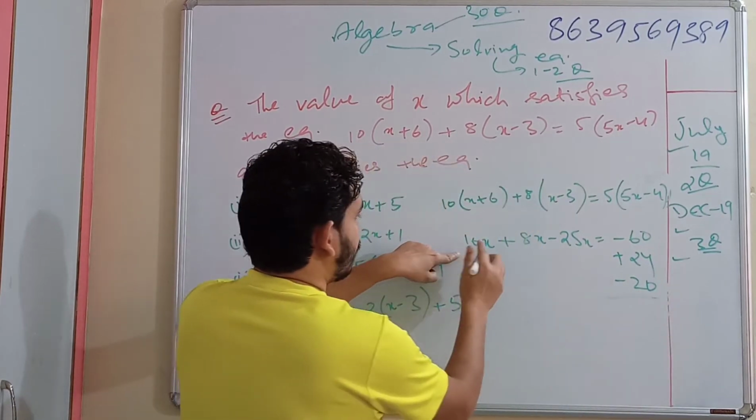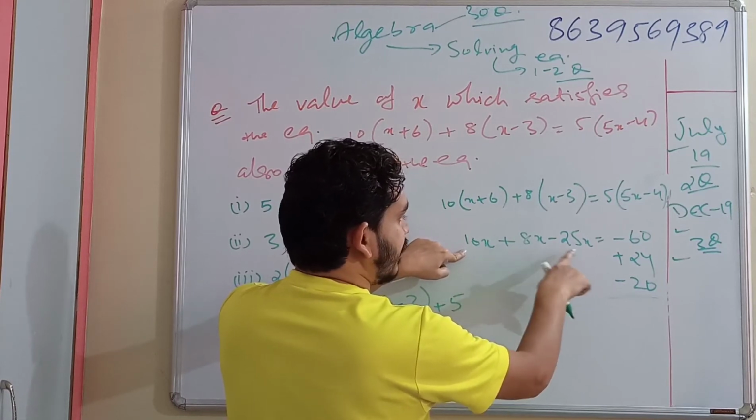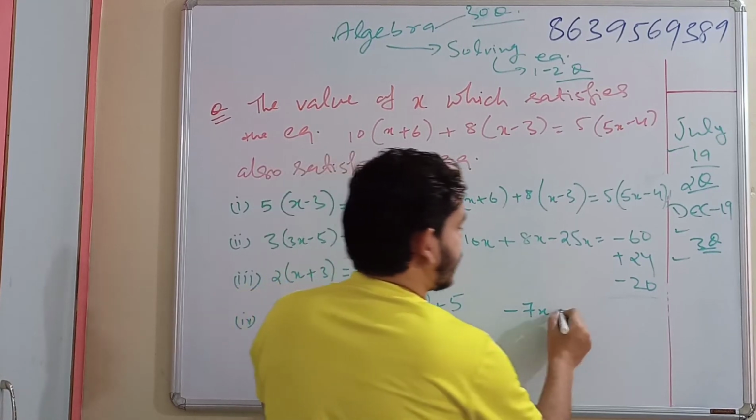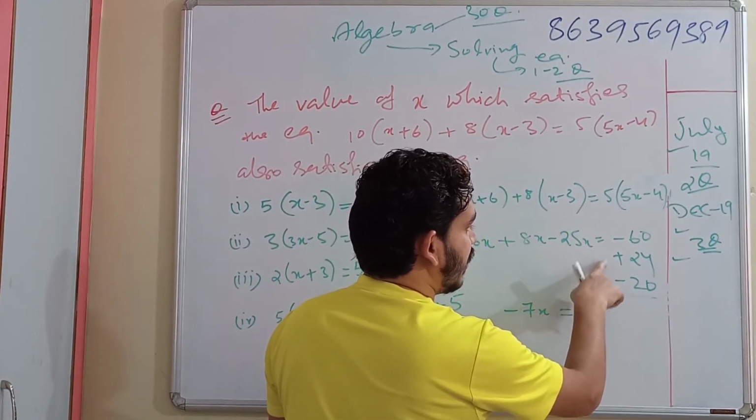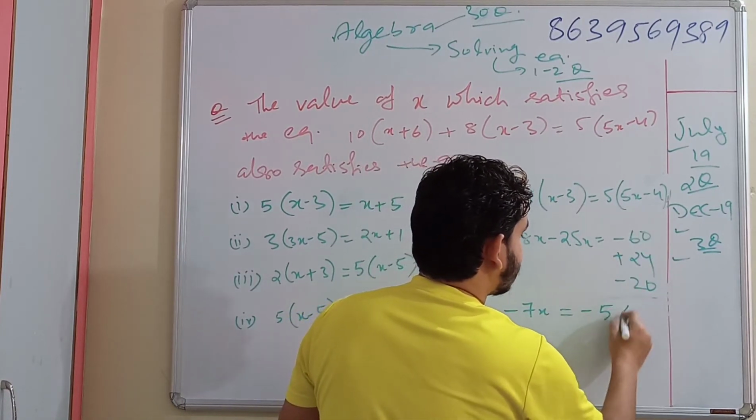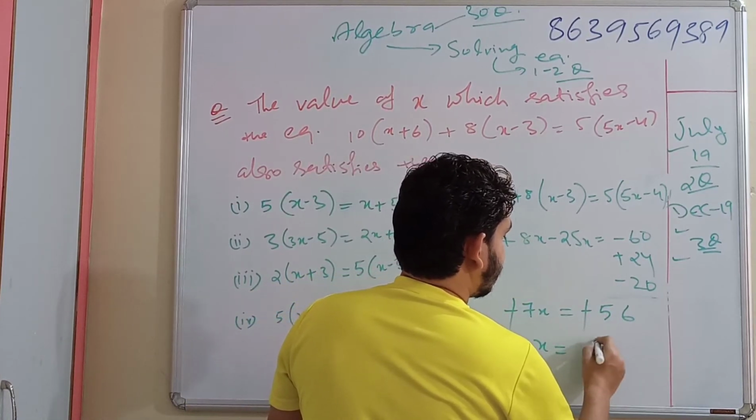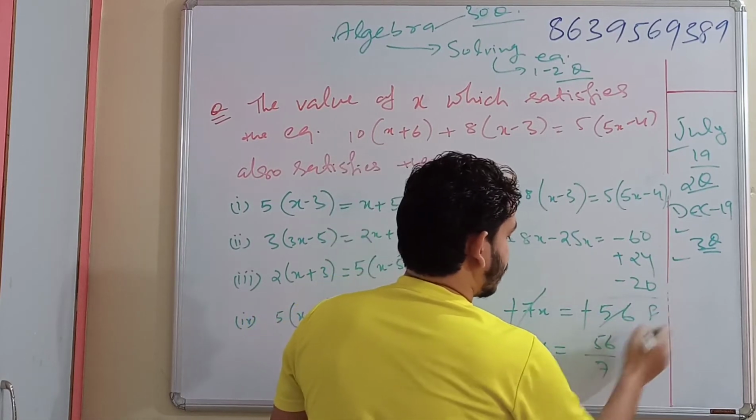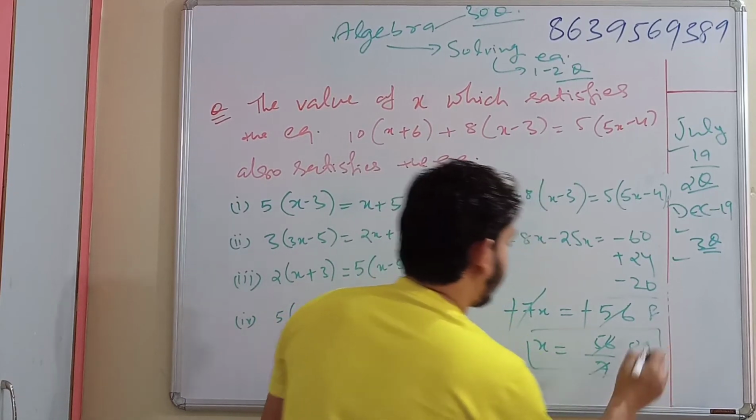So that will give you 10x plus 8x, 18x minus 25x, that will give you minus 7x is equal to plus 24 minus 20, that will be plus 4, and then plus 4 minus 60 will give you minus 56. Minus minus cancel, x will be 56 divided by 7. We can also recall the table, 7 eights are 56. X value is what? 8.